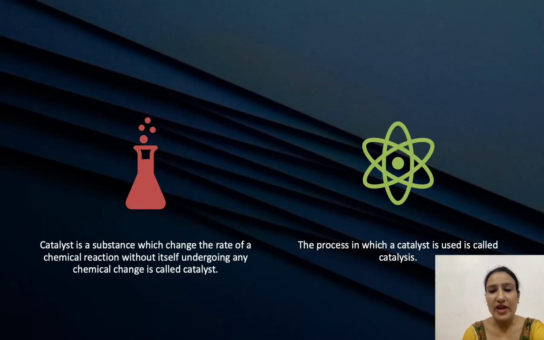So firstly, we have to understand actually what the catalyst is. So students, catalyst is a substance which changes the rate of a chemical reaction without itself undergoing any chemical change is known as catalyst. And the process in which a catalyst is used is known as catalysis.